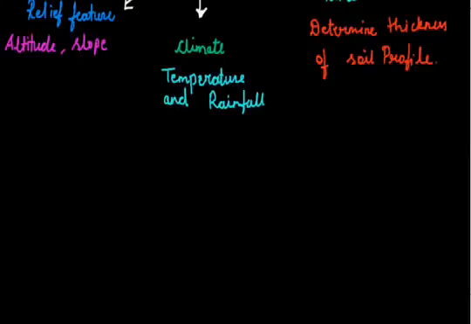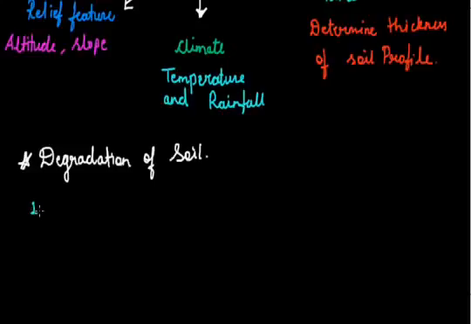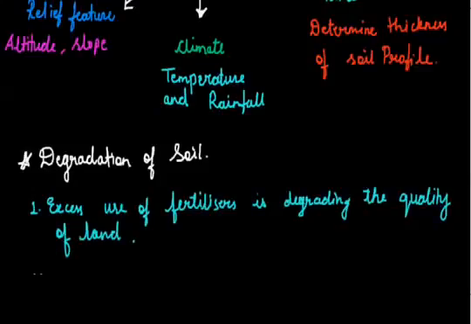Now, the degradation of soil is happening because of many activities. The first is, as we studied in land also, excess use of fertilizers and pesticides, which is not adding to the fertility of the land, and is degrading the quality of the land. Also, the erosional work of nature and human activities is degrading the condition of the soil.